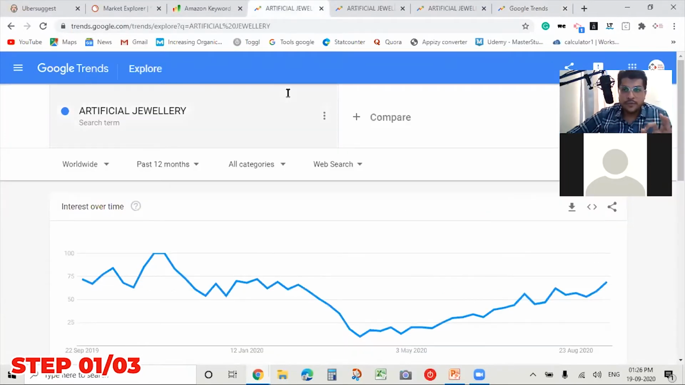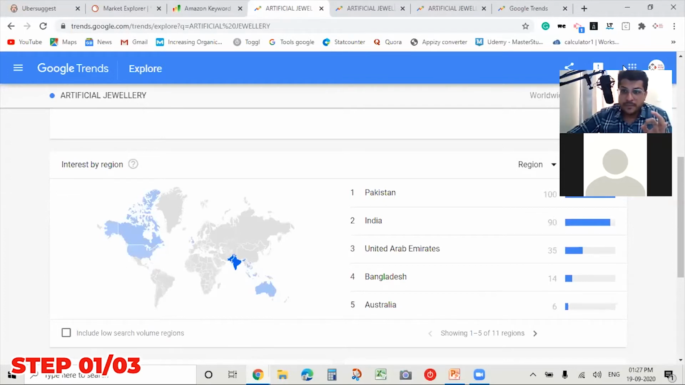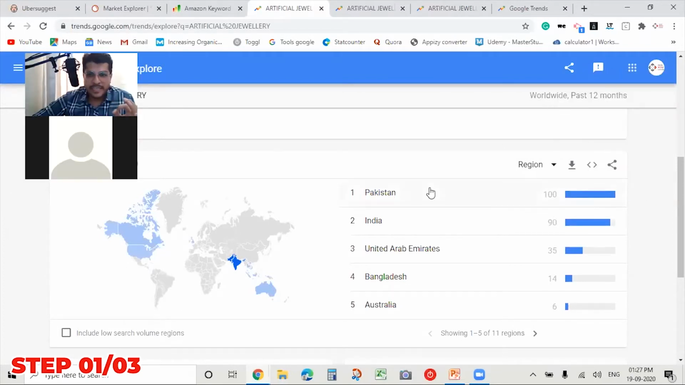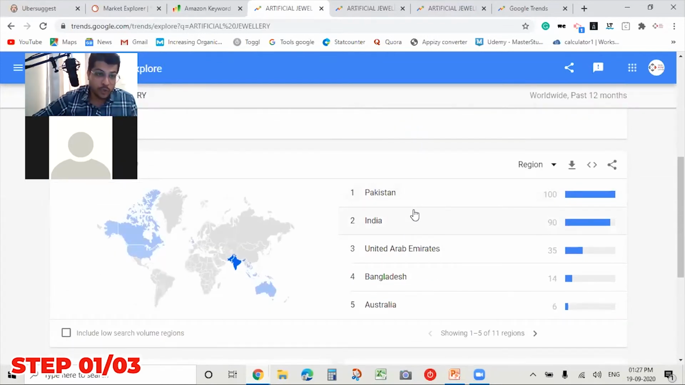Now I put in a term called artificial jewelry. After I do a search, and here I've selected worldwide, I want to analyze what the demand is worldwide for this keyword, artificial jewelry. When I see the search results, I can see that the demand for this trend is mostly in Pakistan and India. They are the topmost countries across the globe where you'll find the demand for this keyword, which means the demand for these products. The third country is UAE and so on. So now if I want to focus globally, I know that India itself is a very good market.